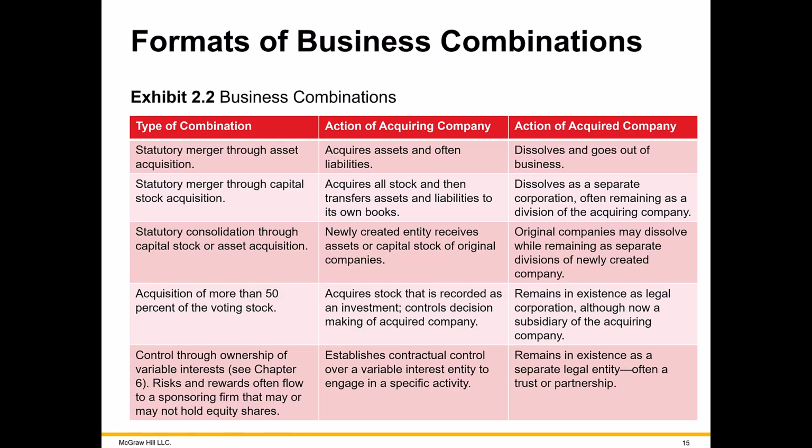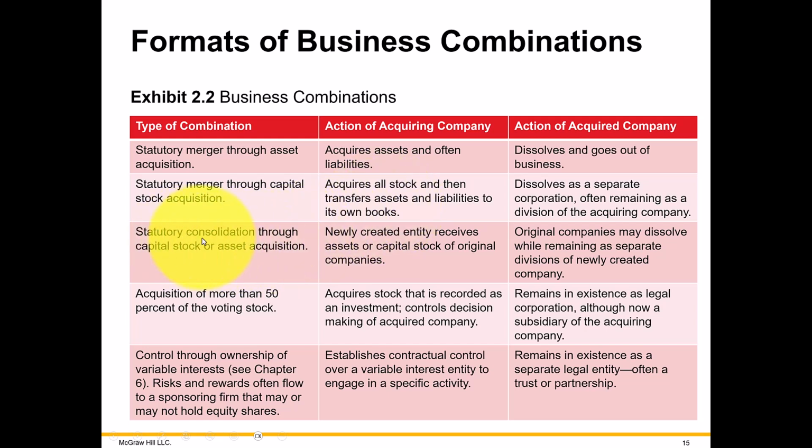So here's a summary of the different reasons for combining information together. Again, through a statutory merger, what you're doing is acquiring the assets and liabilities of the sub and having the sub go out of business, leaving all this new stuff in the parent, that one company. Or here, again, statutory merger via purchasing the stock of the subsidiary and then liquidating the sub, moving all the assets and liabilities of the sub into the parent.